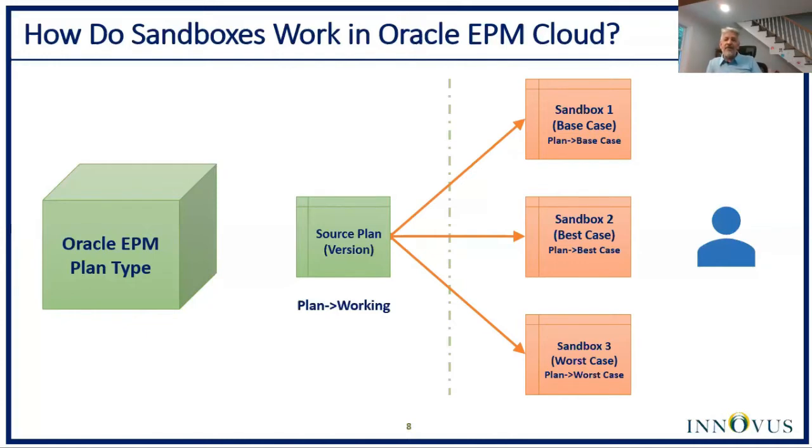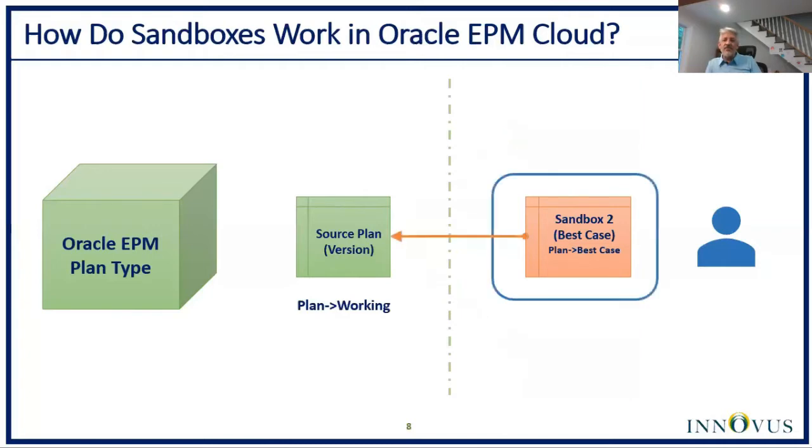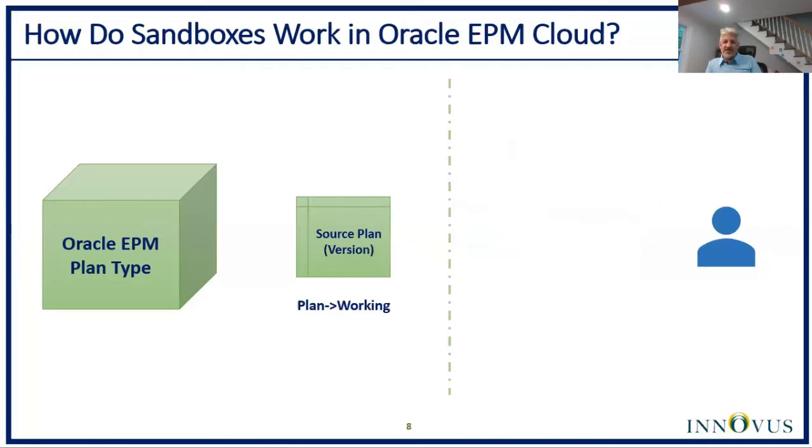At some point, after they've done their what-if analysis, the planner will decide that they want to publish a specific sandbox to the source plan. So after performing that analysis, the planner will choose to publish the best case sandbox. Once that publication takes place, there will be a cleanup.